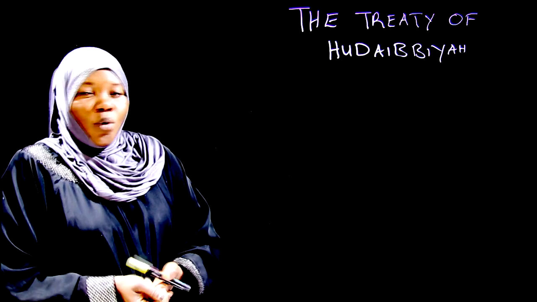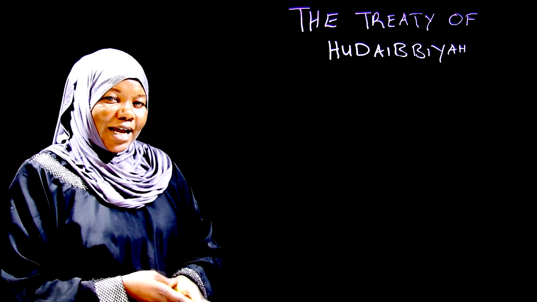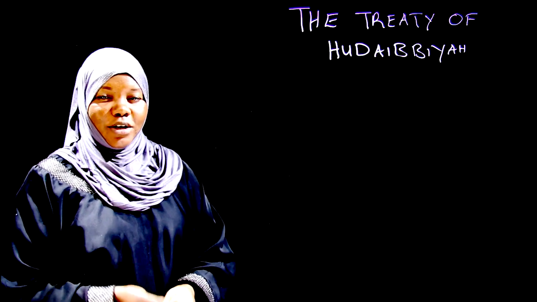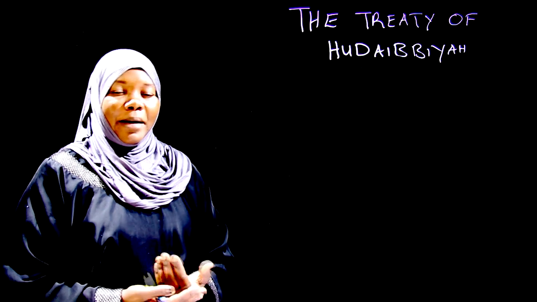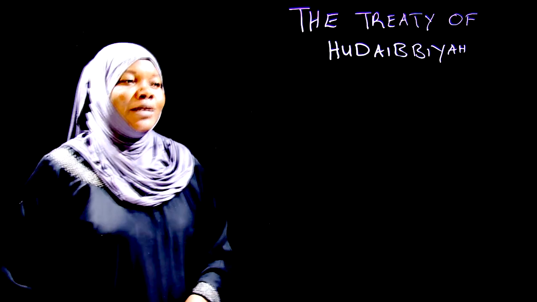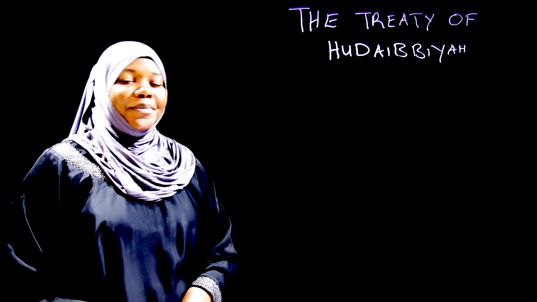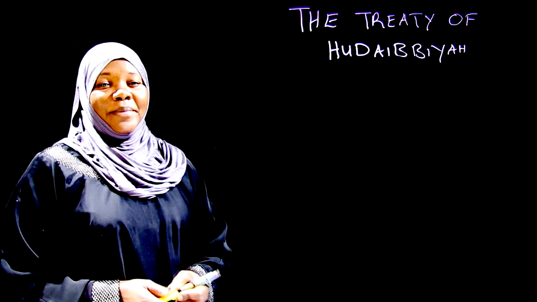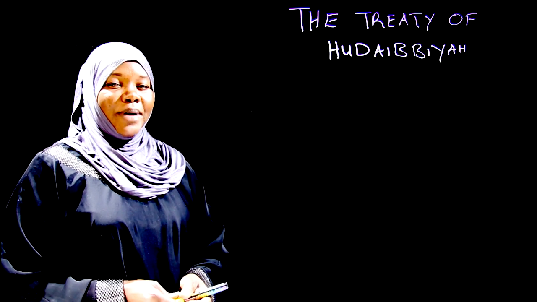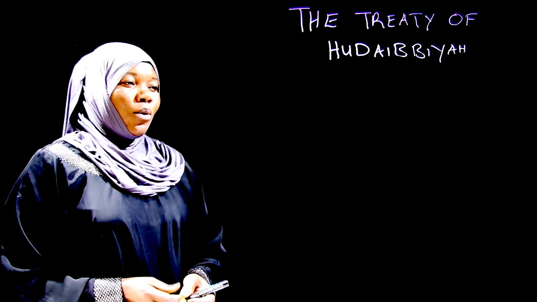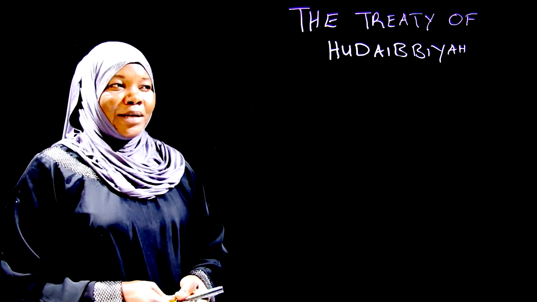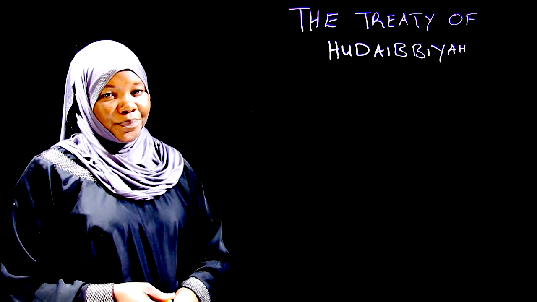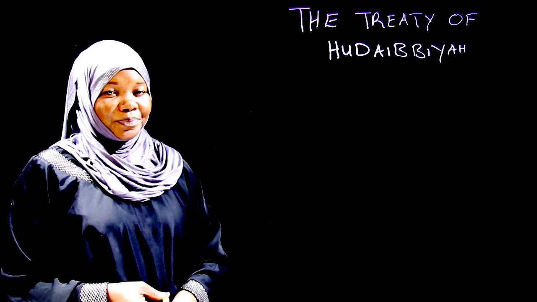Just to remember what we discussed, my dear learners, on the results of the Battle of Uhud, what happened? I just want you to give me only 2 points of what happened during the Battle of Uhud. Yes, at the end of the Battle of Uhud, this time round, the Quraysh won. In the first battle, the Battle of Badr, the Muslims won. But the second time, the Battle of Uhud, the Quraysh won. What was the main reason for them winning? Why did they win this time round?